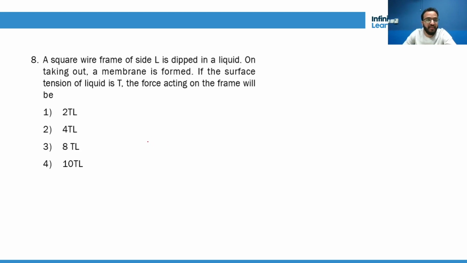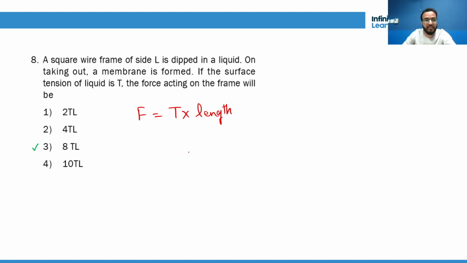On taking out, a membrane is formed. Okay, what is the force? Force is surface tension into total length. Now you tell me, what is the total length here? A square frame of side L is dipped in liquid. On taking out, a membrane is formed. If the surface tension of the liquid is T, the force acting on the frame will be.